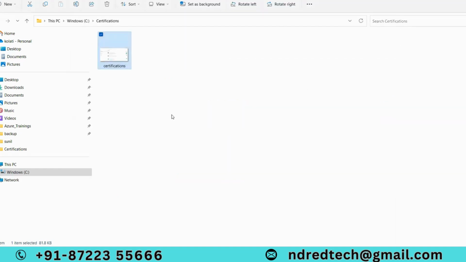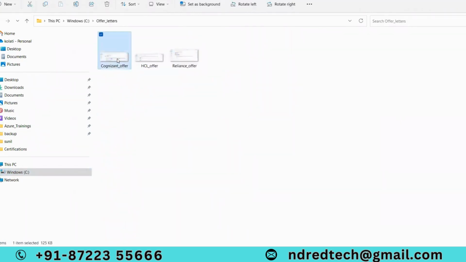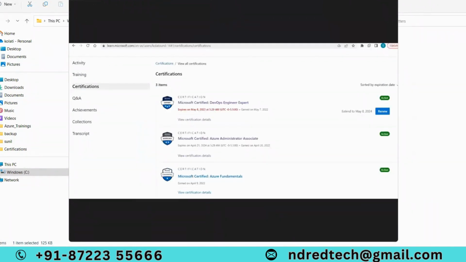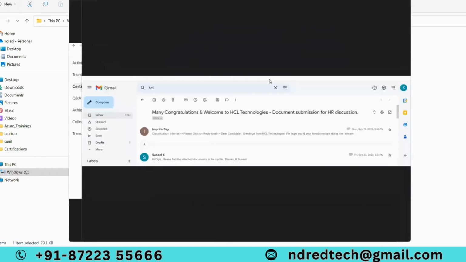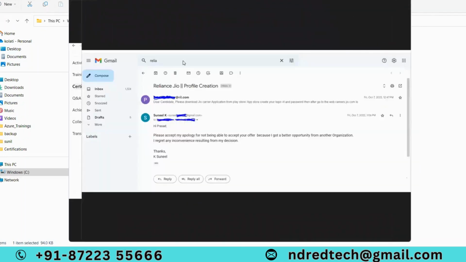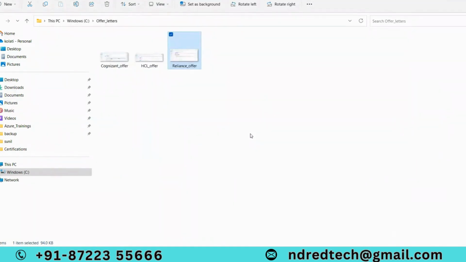As I mentioned, I got offer letters from nearly 3 organizations. At present, I'm working in another Fortune 500 organization. I got an offer letter from Cognizant, from HCL, and from Reliance. So that's the reason: if we have a strong foundation on basics and we are good with concepts, then definitely we can crack any interview. That's not a big deal.